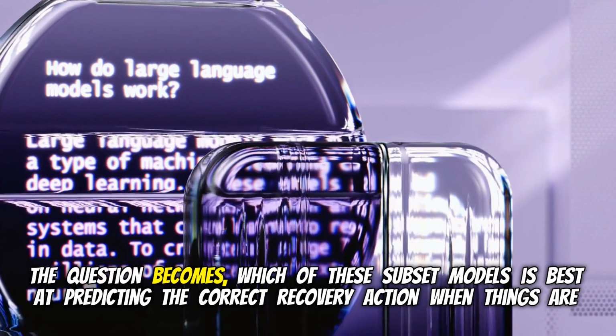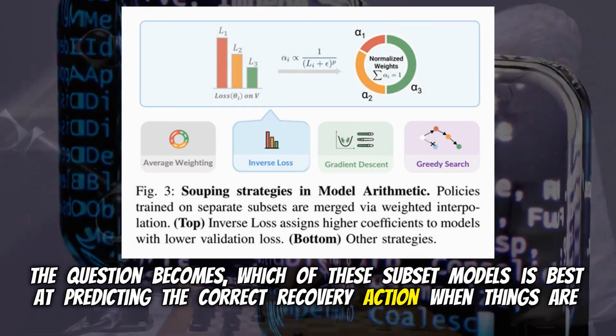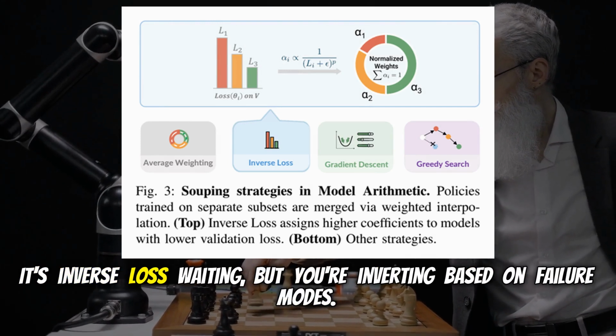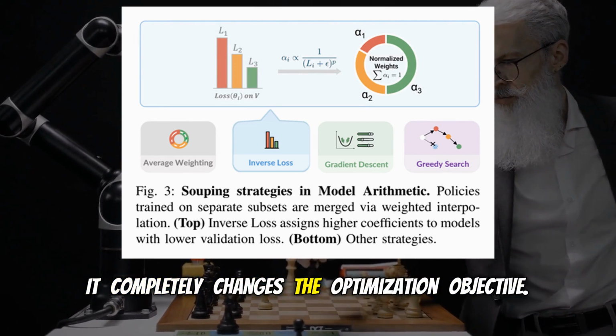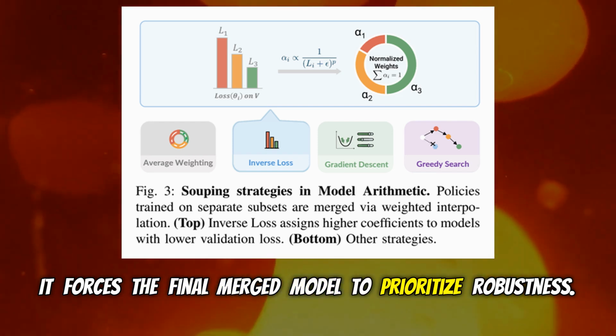The question becomes, which of these subset models is best at predicting the correct recovery action when things are already going wrong? That is so smart. It's inverse loss weighting, but you're inverting based on failure modes. It completely changes the optimization objective. It forces the final merged model to prioritize robustness.